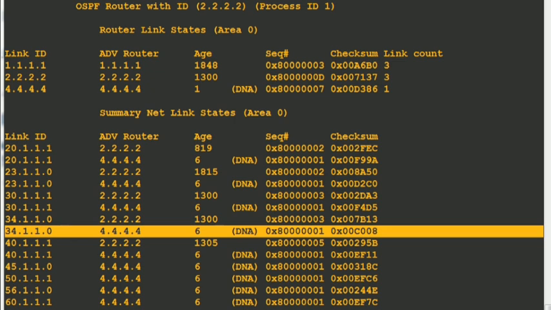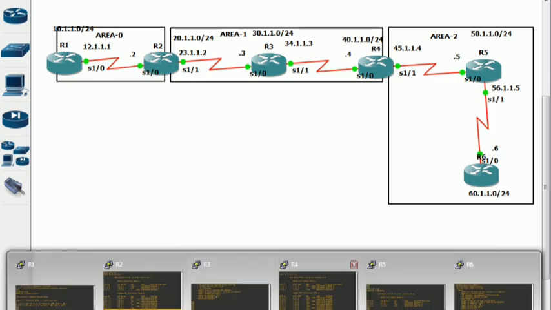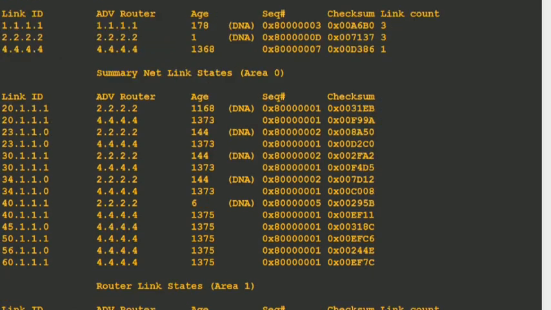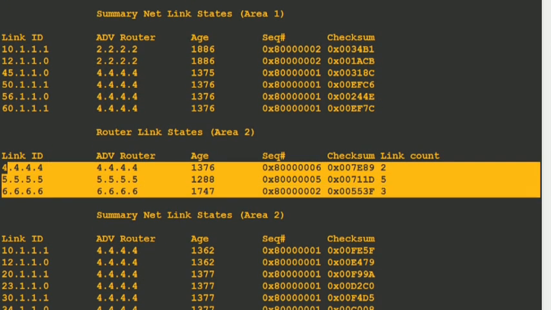Now, because R4 has at least one interface in area 0, which is required to become an ABR, and it also has the entire database of area 0, what will happen is that it will put LSAs from area 0 into the database of area 2 as well. R4 will inject routes from area 0 into area 2 as well. So show ip ospf database, check it out. Do not check area 1's database, check the database of area 2. How many router LSAs were there in area 2? Is there any DNA bit? No. You know why? Because they are not coming via the virtual link.